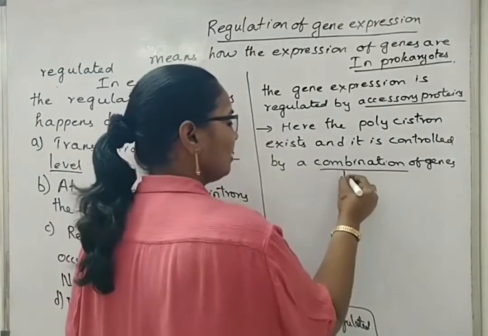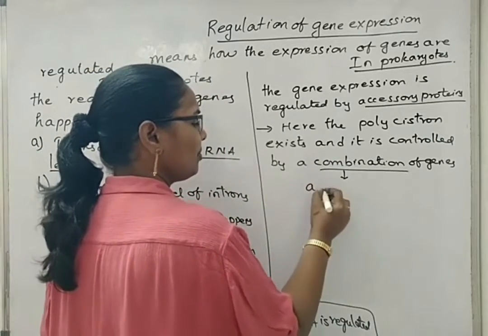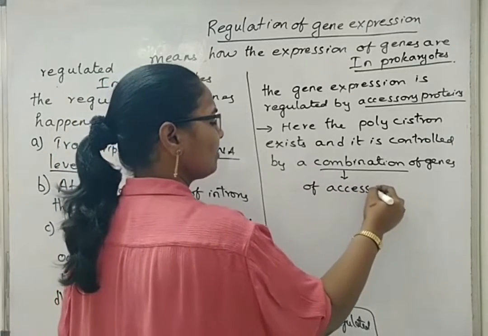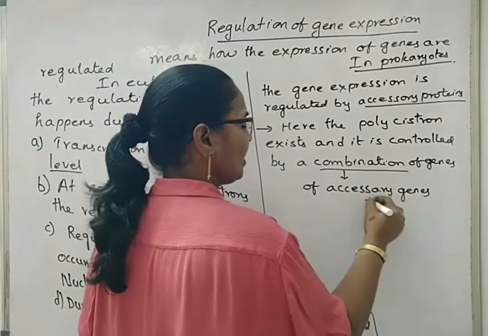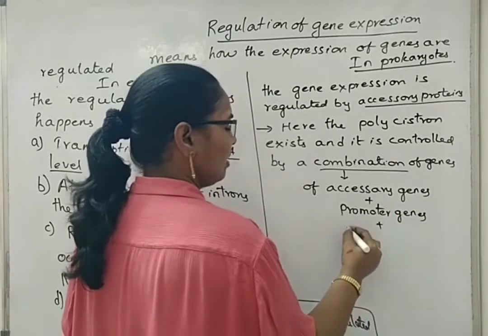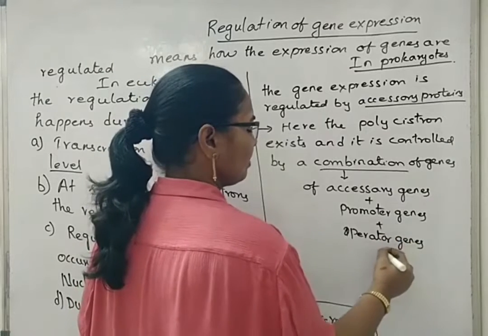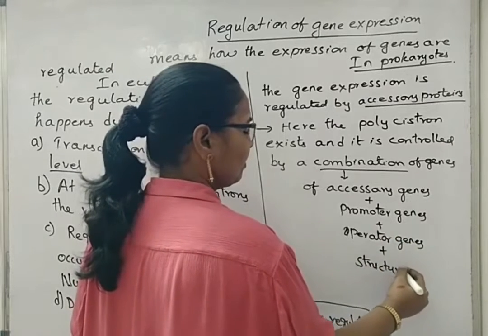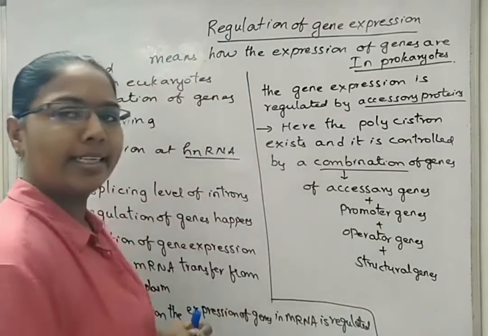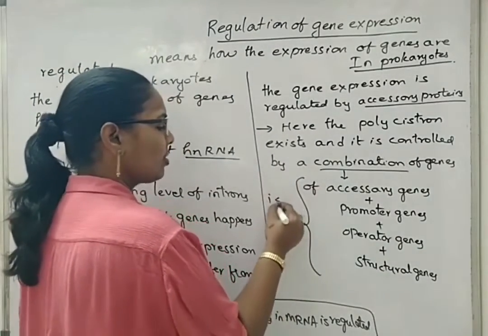So what is that combination? It is a group or combination of accessory genes plus promoter genes plus operator genes plus structural genes. All these together control or regulate the expression of genes in prokaryotes. A combination of all these is called an operon.